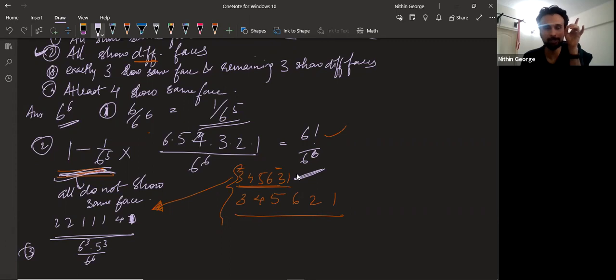So 3 should show the same face, right? So it can either be 1, 1, 1, 2, 2, 2, 3, 3, 3, 4, 4, 4, 5, 5, 5, or 6, 6, 6. So in total there are only 6 options for 3 showing the same face, not 6 cube. Understanding this?